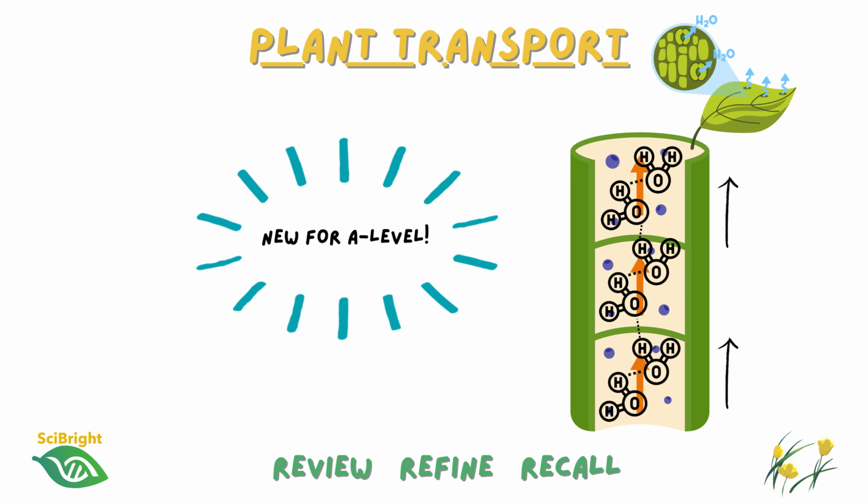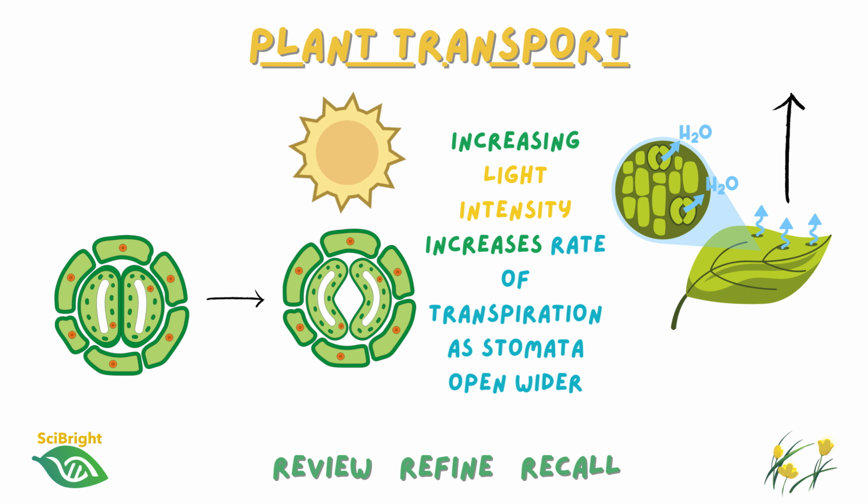Now, you'll remember that the rate of transpiration is affected by several environmental factors, and it's well worth revisiting these before you begin Year 12 because they're some of the first ideas you'll build on at A level. Let's start with light intensity. As light intensity increases, the stomata usually open wider to allow more carbon dioxide to enter the leaf for photosynthesis. With the stomata open, more water vapor can diffuse out, so the rate of transpiration increases.